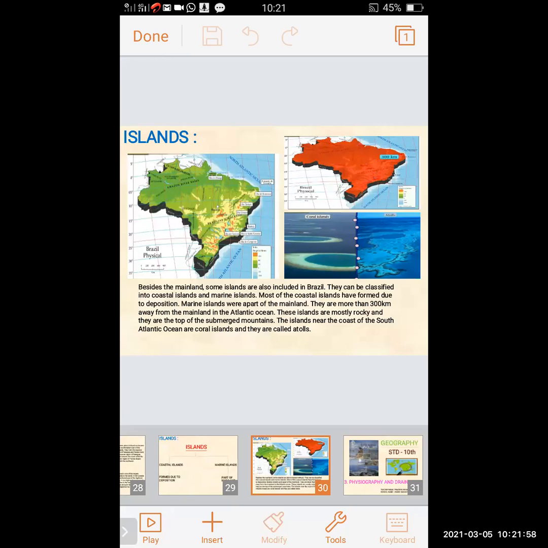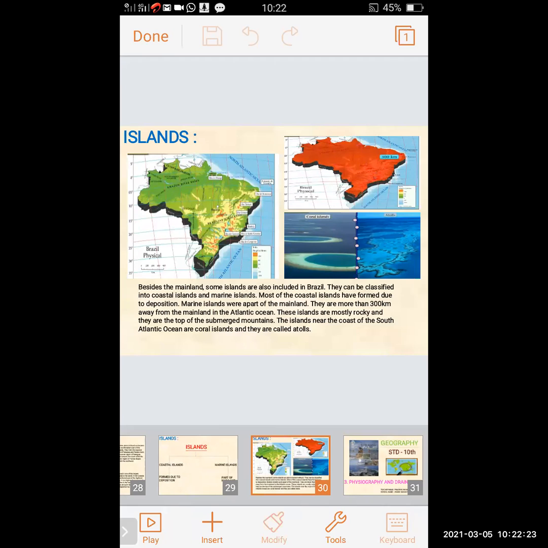Some islands are also included in Brazil mainland. They are classified into coastal island and marine island. The coastal islands have formed due to deposition and the marine islands were a part of the mainland. They are more than 300 kilometers away from the mainland in the Atlantic Ocean. These islands are mostly rocky and they are at the top of submerged mountains.